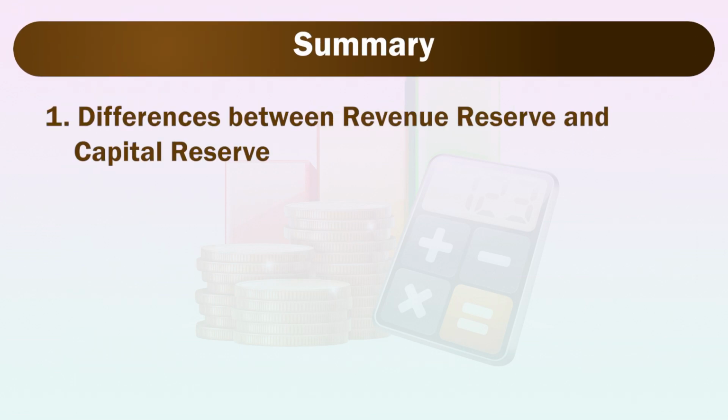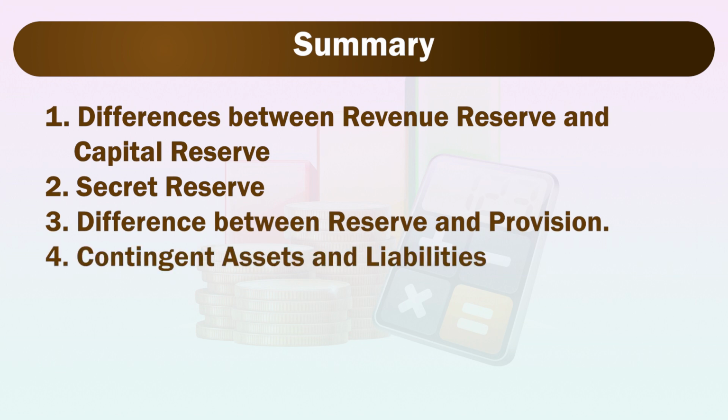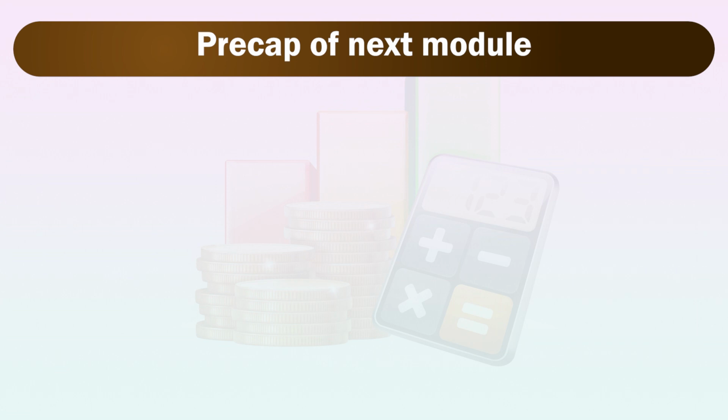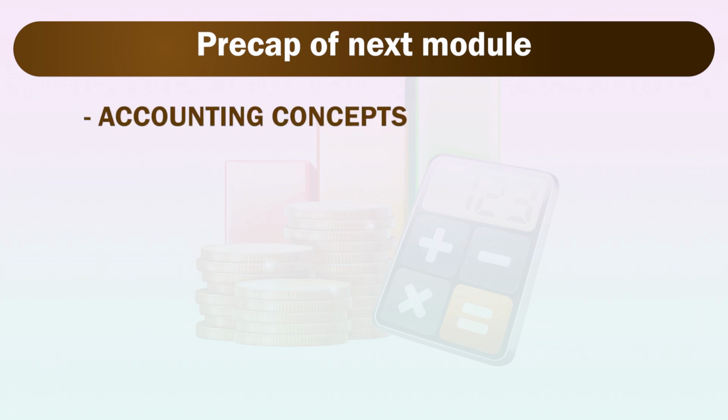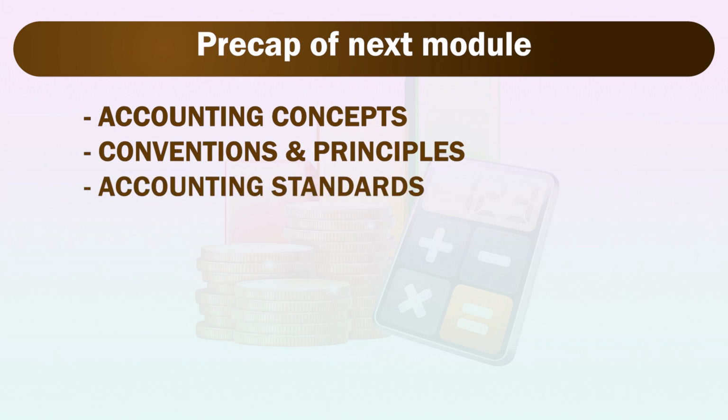In this part we had discussion about difference between revenue reserve and capital reserve. Then we have talked about the secret reserves. Then we have talked about the difference between reserves and provisions as well, and we have talked about the contingent assets and liabilities, and then illustrations on identification of nature of given transactions. In next module we will deal with new topic, accounting concepts, conventions and principles and accounting standards.